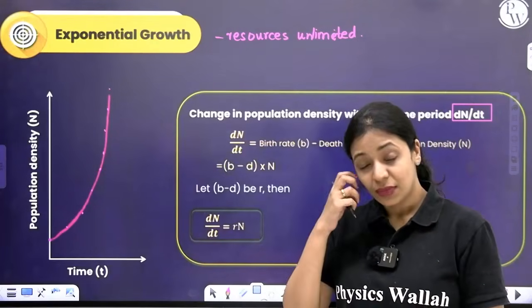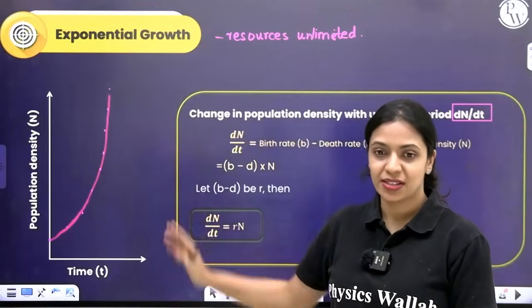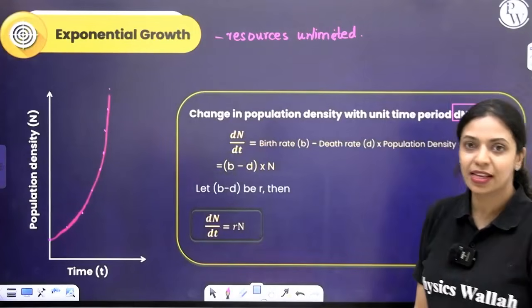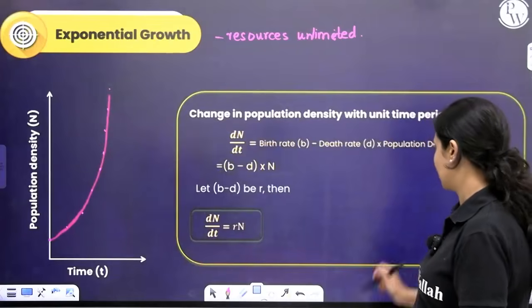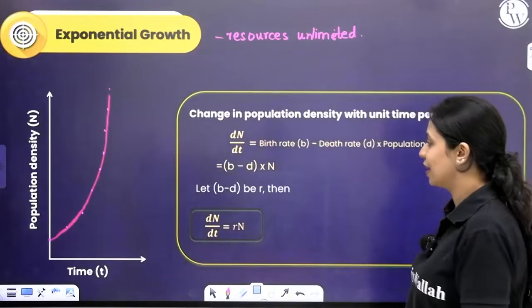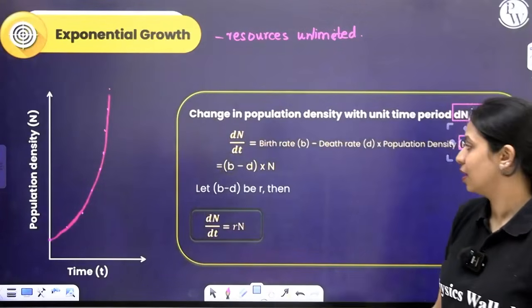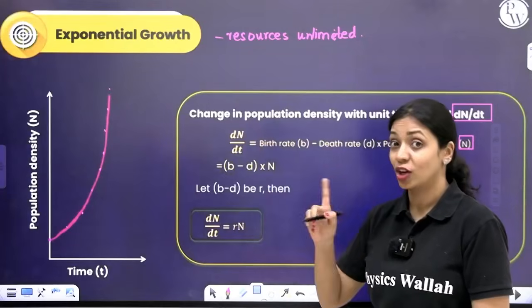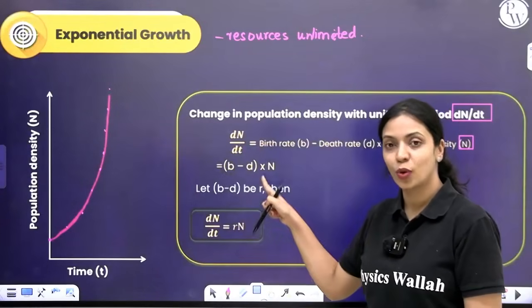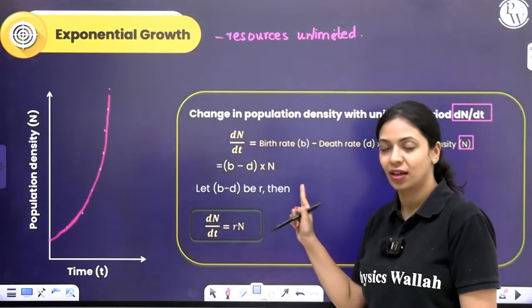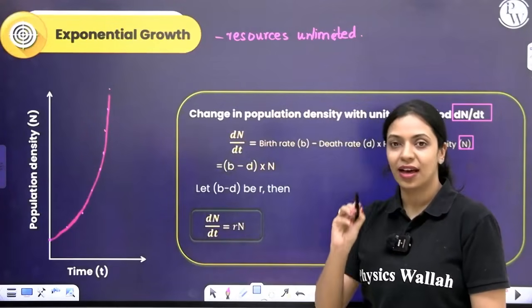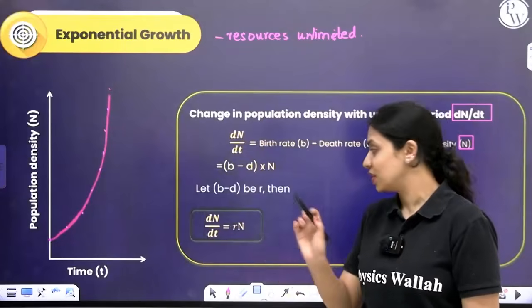If you have to find out the change in population density, represented by dN by dt, the equation that you can use to express this is dN by dt equals b minus d, birth rate minus death rate, multiplied with initial population density N. Birth rate minus death rate, not number of births, number of deaths. Lowercase b minus lowercase d into initial population density. b minus d is represented as lowercase r.